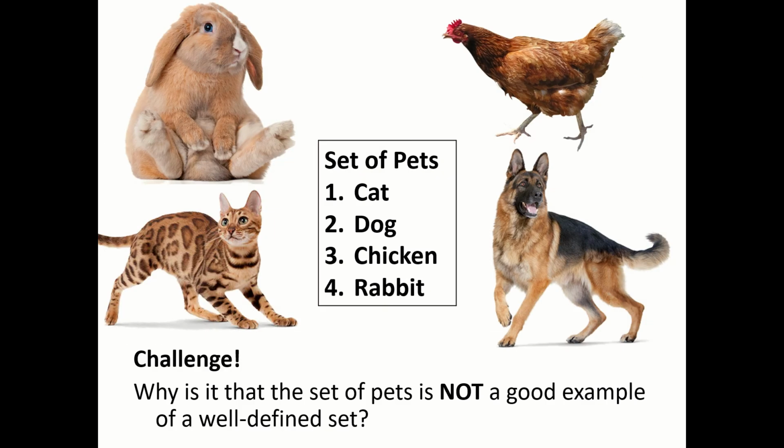But how about the pets here? Why is it that the set of pets shown to you is not a good example of a well-defined set? Because look at this one. I think some of you have a rabbit, a cat, a dog. But for some, they find chicken a meal for dinner or lunch and not a pet.